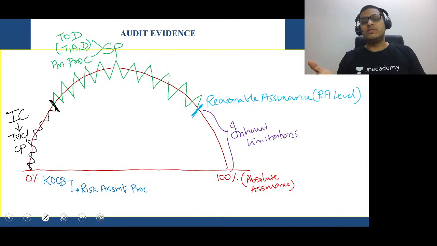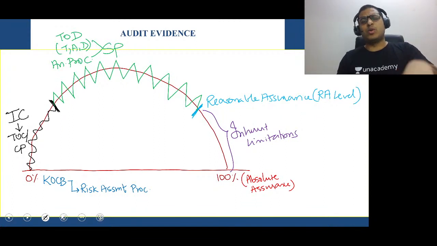If it is pervasive, adverse opinion. If it is not pervasive but a material misstatement is there, then it is a qualified opinion, also called modified opinion, as you know, 705. Clean report is also called unqualified opinion, or unmodified opinion. So remember these two names for clean report.